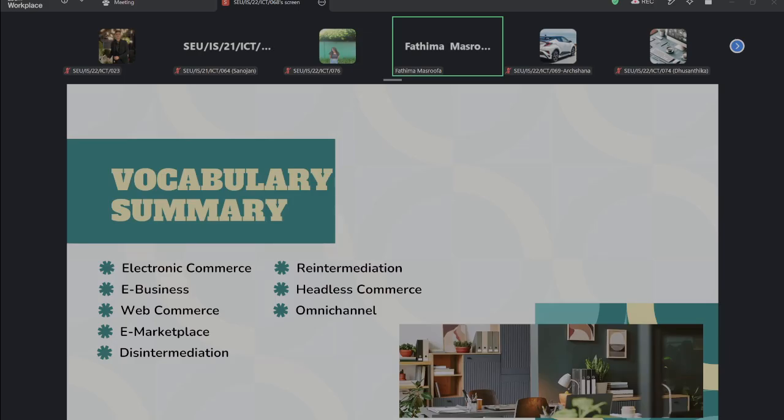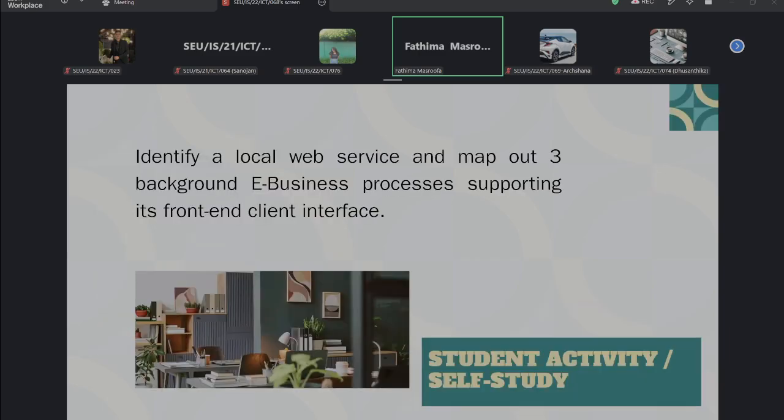Right, clear. Only one response. What about the others? Am I fast, or is that okay? Is that clear? Please tell me, I'm just waiting for your responses.